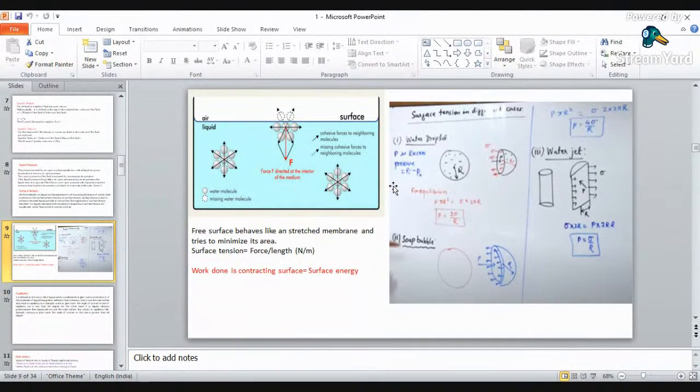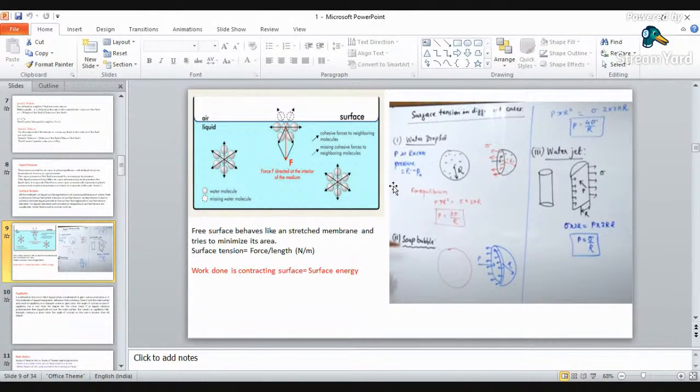Now see what will happen if you are considering a ball. Outside the ball there will be a different material, a different state, and inside the ball there will be a different state. So the inside of the water bubble or the ball will try to shrink that membrane from its original size and shape to a new size and shape.